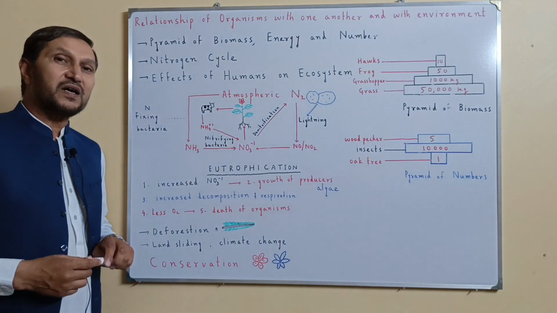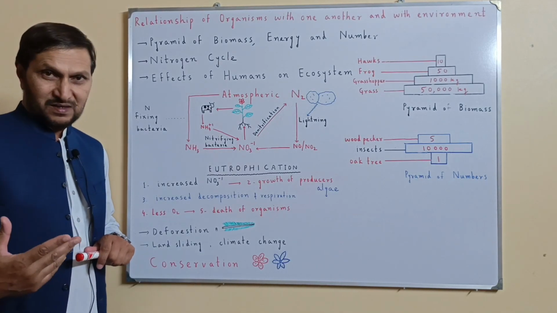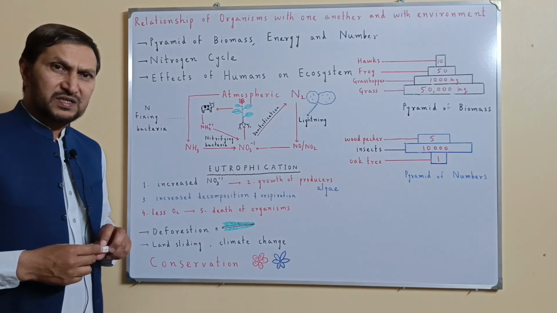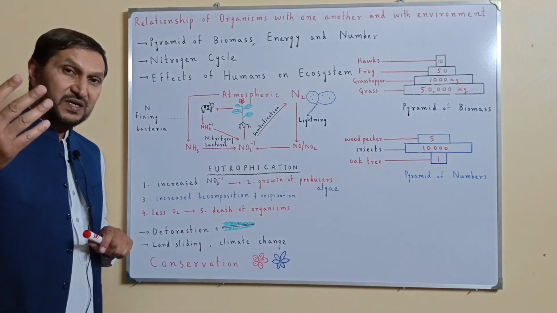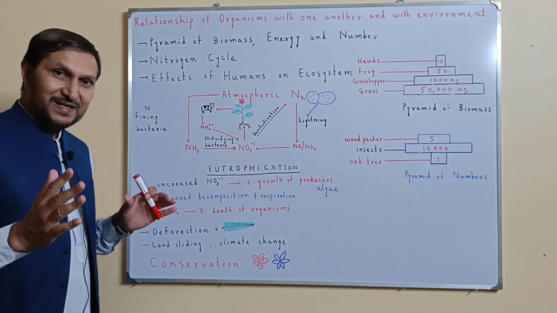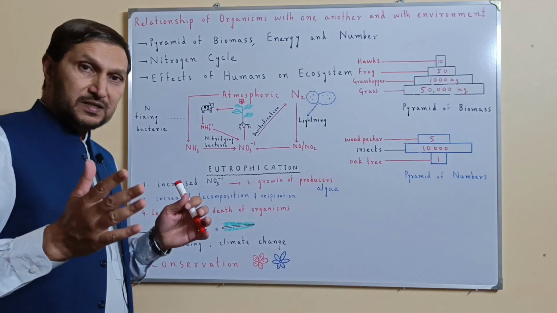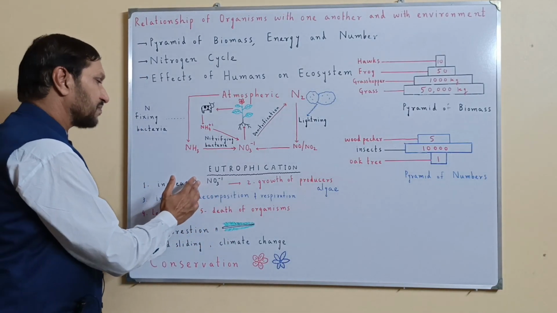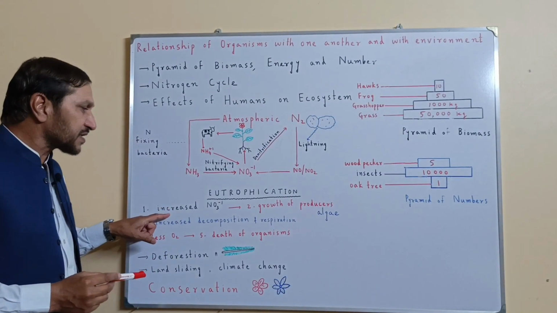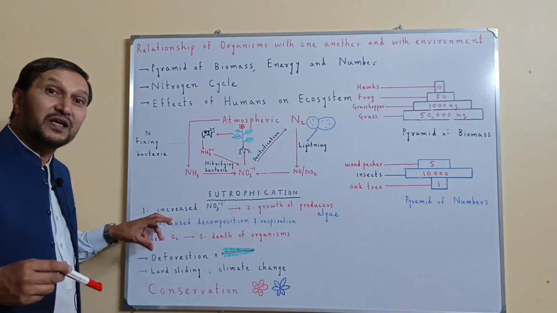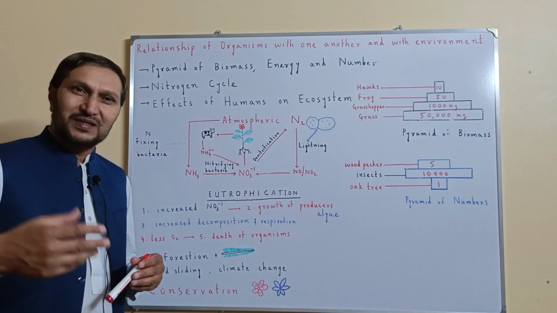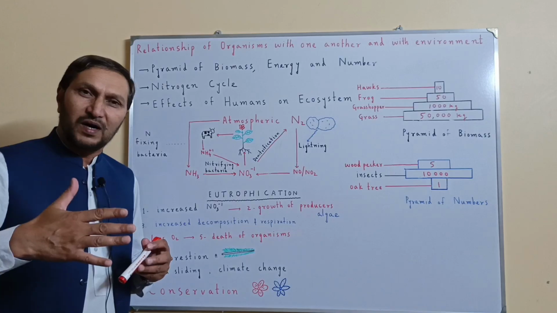Humans are using fertilizers, especially nitrogen containing fertilizers and phosphorus containing fertilizers, nitrates and phosphates. We are using them excessively. So due to excessive use of fertilizers and due to use of detergents, nitrates and phosphates are being released in the water bodies, along with the irrigation water, because the farmers are using the fertilizers on farms.